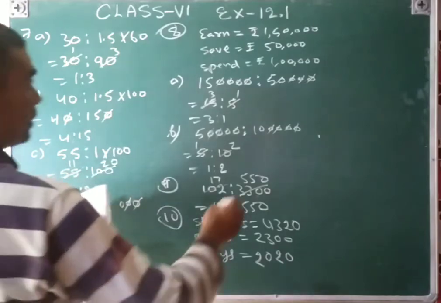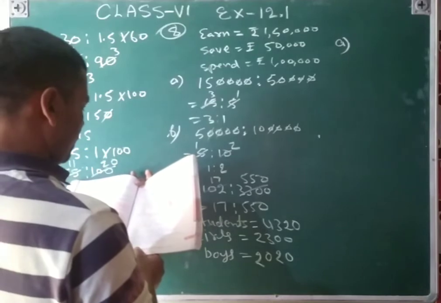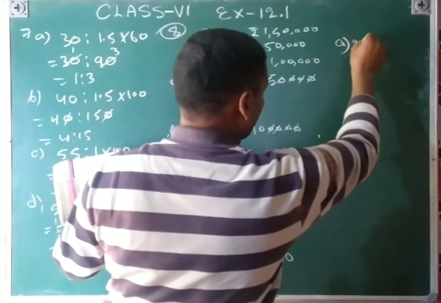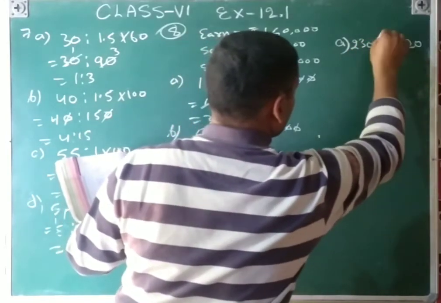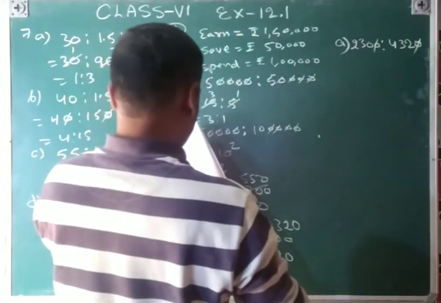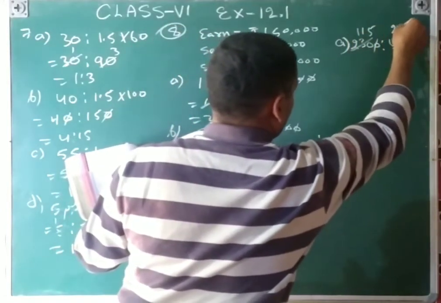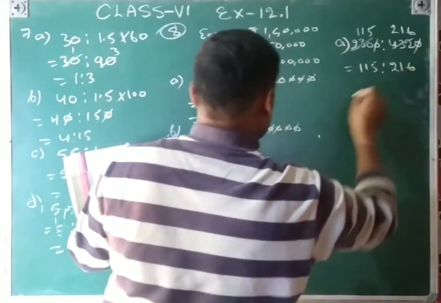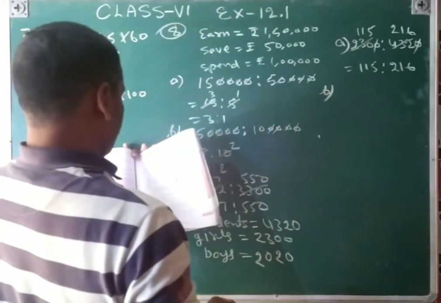So A part, you will see here, the number of girls to the number of students. Girls is 2300, ratio total is 4320. Zero cancels by zero, and then it will be cancelled by 2, and again by 2, so that is 115:216.